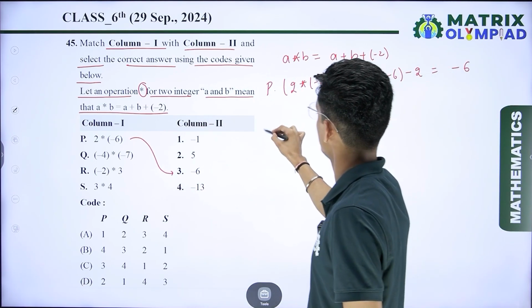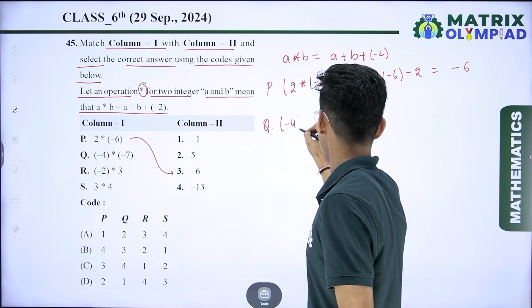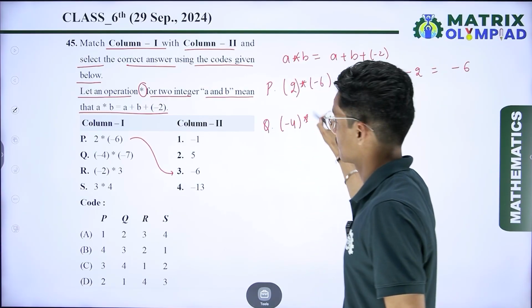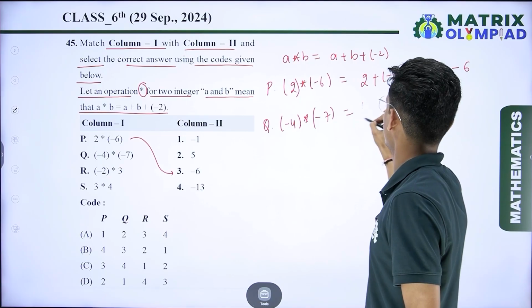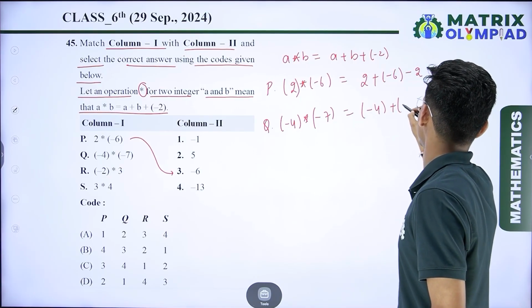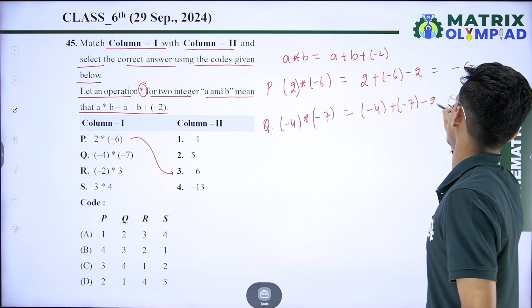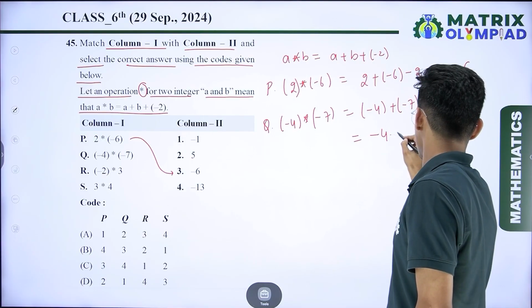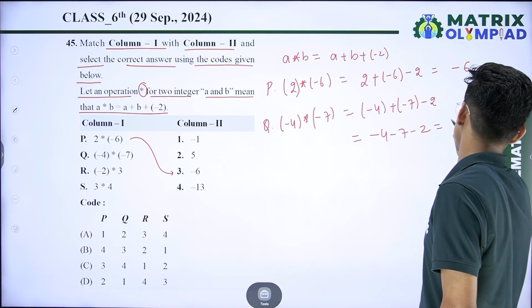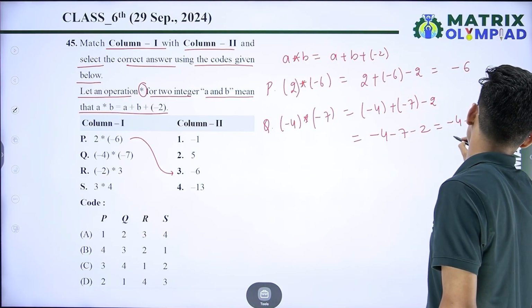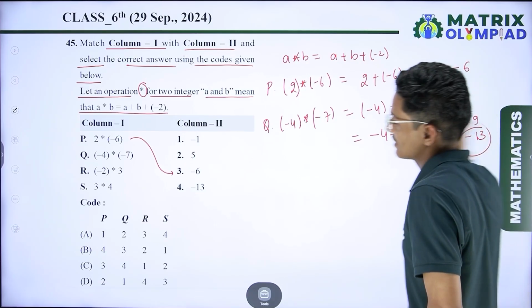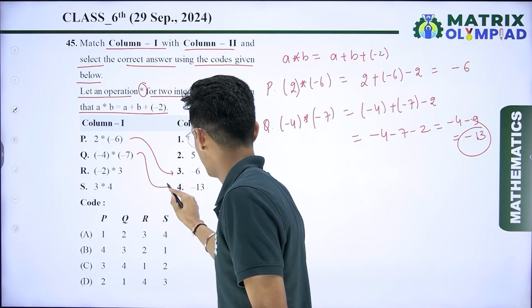If I talk about the next one, Q, that is minus 4 operation minus 7. So I can write here minus 4 plus (minus 7) minus 2. So minus 4 minus 7 minus 2, so I can say minus 4 minus 9, that is minus 13. So minus 13. So I can say that Q is connected to 4.